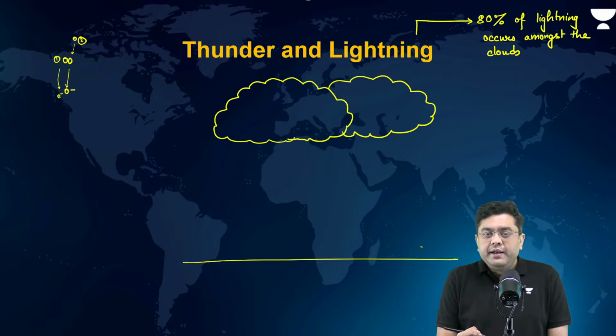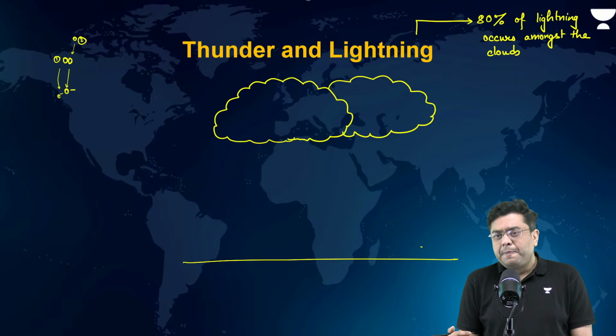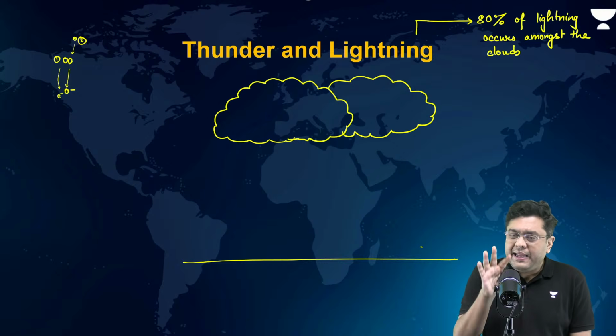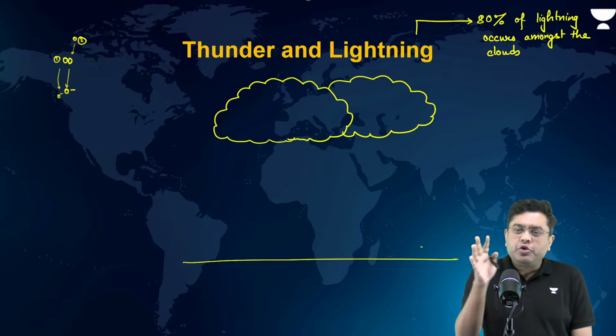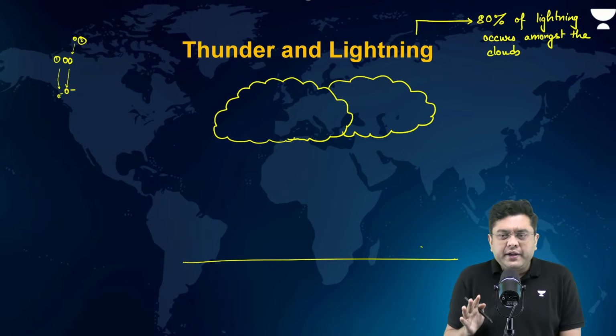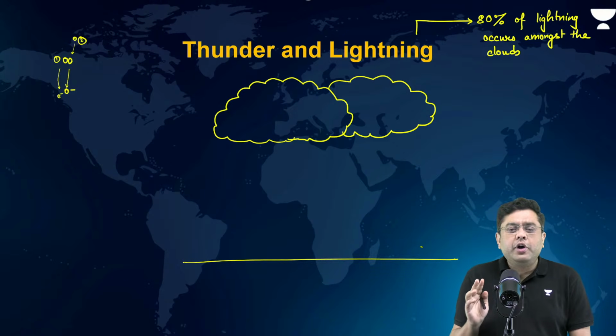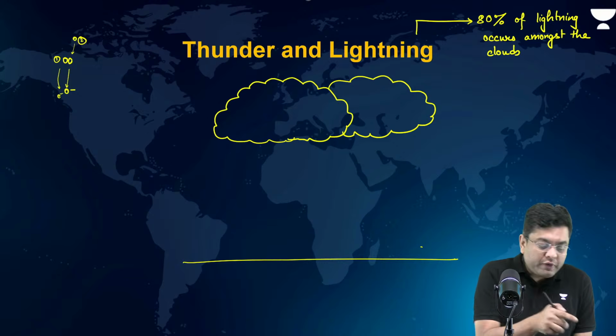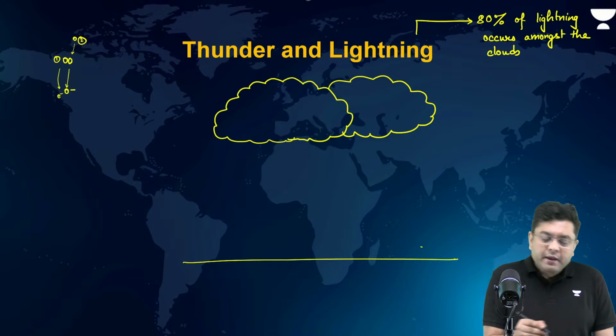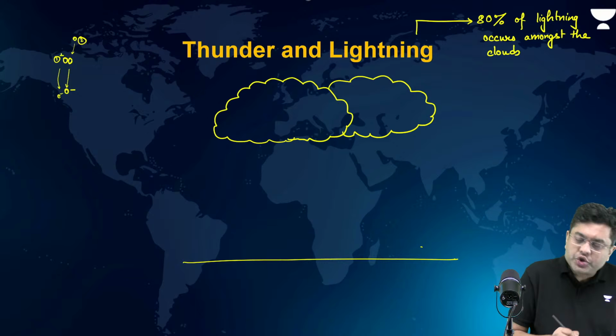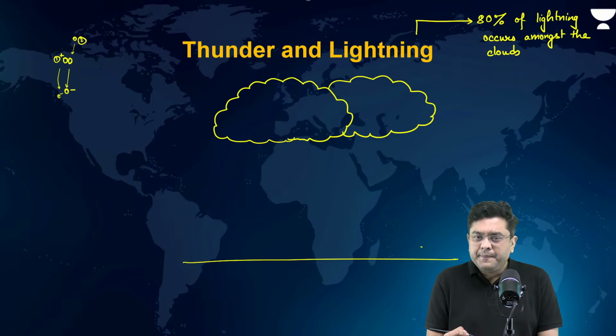Now 1 has lost an electron. Ideally, in an atom, the number of electrons equals the number of protons. That is why it is neutral. But let's suppose here one electron has been lost. Then what will be the charge of 1? 1 will have a positive charge, isn't it?